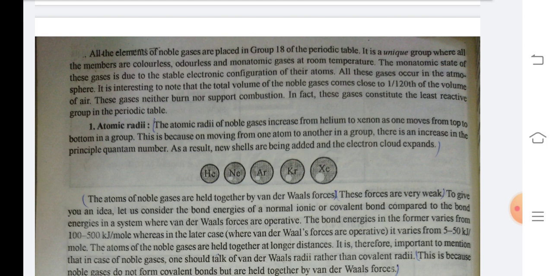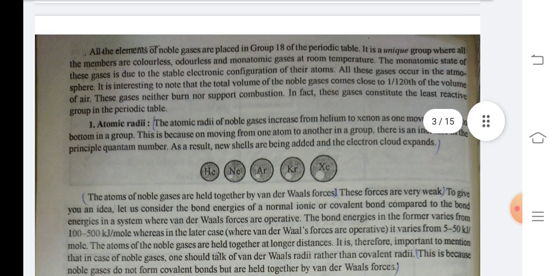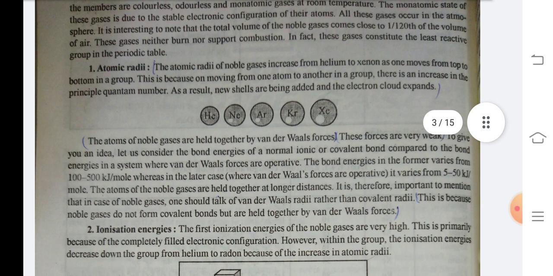Atomic radii. The atomic radii of noble gases increase from helium to xenon as one moves from top to bottom in the group. This is because on moving from one atom to another in a group, there is an increase in the principal quantum number. As a result, new shells are being added and the electron cloud expands. The atoms of noble gases are held together by weak van der Waals forces. These forces are very weak.